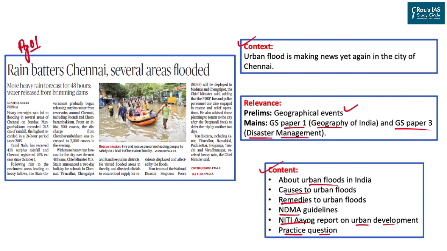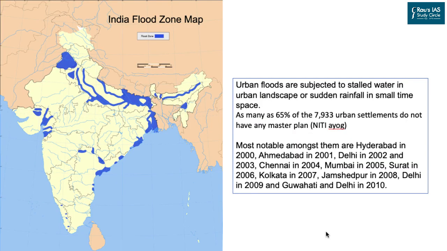So let us start understanding something about urban floods. Well, urban floods are nothing but a concept of stalled water. It is a collection of water in urban areas or in the municipal area of urban cities. Or it may also be attached to sudden rainfall in a small time and space. The first case was seen in Hyderabad recently, and the second case was seen in Mumbai. Cloudburst has also been one of the reasons for the initiation of urban floods in some Indian cities.